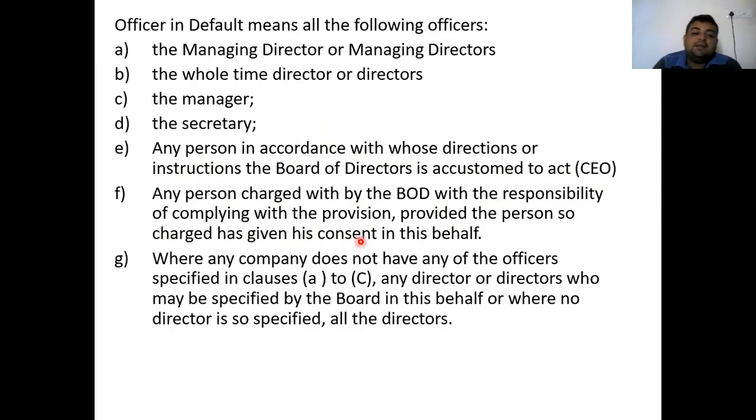Now, it must not be that the board of directors has passed an order that you have to comply with all the provisions of the Act, but that person has not accepted. For this to make him an officer in default, the person to whom the responsibility has been given by the board of directors must also have accepted those terms and conditions and agreed to work as an officer for the company. Next, where the company does not have any of the officers specified in clauses A to C, the director or directors may be specified by the board on its behalf. Where no director is specified, then all the directors will automatically become officers in default.